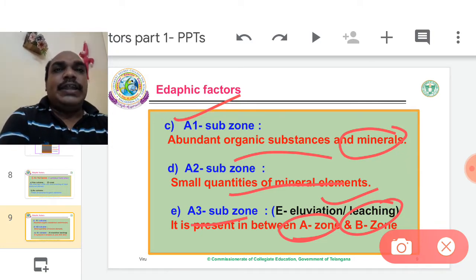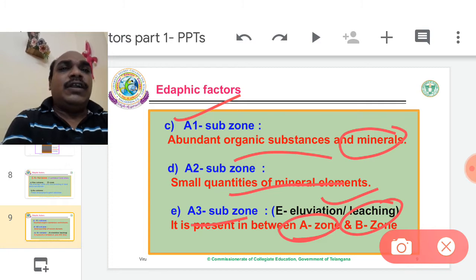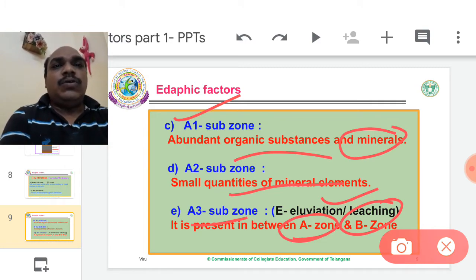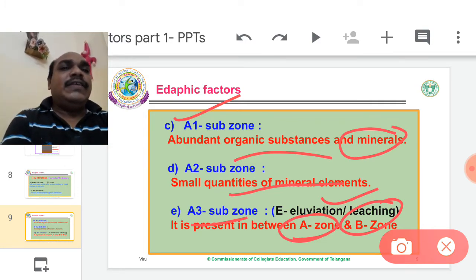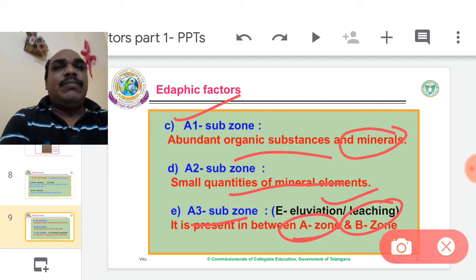The A zone is favorable to crop plants, forest plants and microorganisms because water, aeration, everything is available to the living organisms. The dicot roots grow very well among all these subzones, meaning A00, A0, A1, A2, A3.